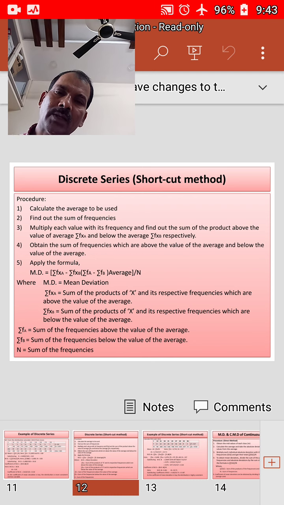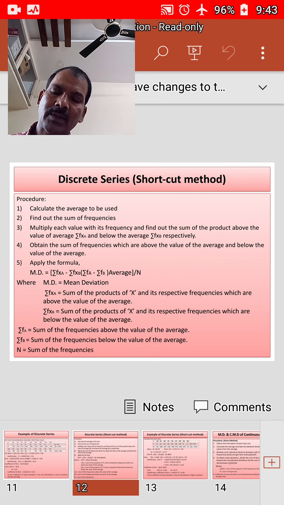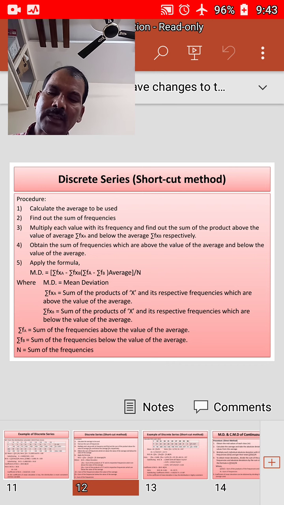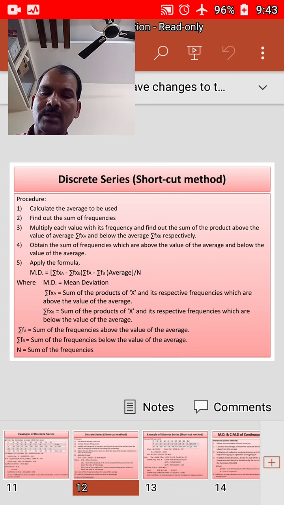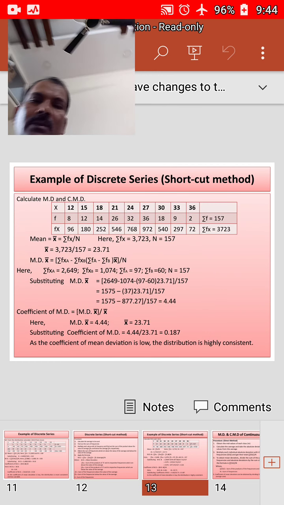And fifth, apply the formula: MD is equal to (sigma fxa minus sigma fxb minus (sigma fa minus sigma fb) into average, that is x bar) by n, where MD is the mean deviation, sigma fxa is the sum of the products of x and its respective frequencies which are above the value of average, sigma fxb is the sum of the products of x and its respective frequencies which are below the value of the average, sigma fa is the sum of the frequencies above the value of the average, and sigma fb is the sum of the frequencies below the value of the average. N is the sum of the frequencies.